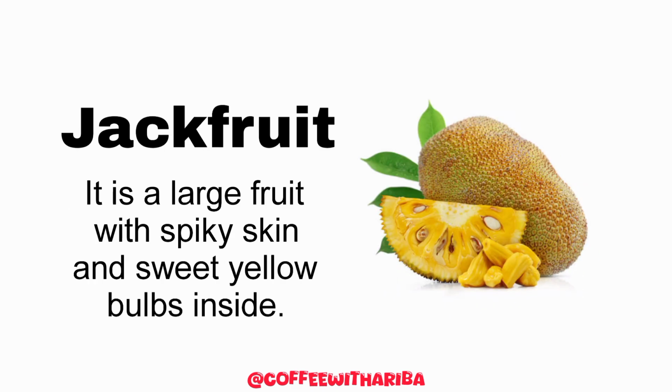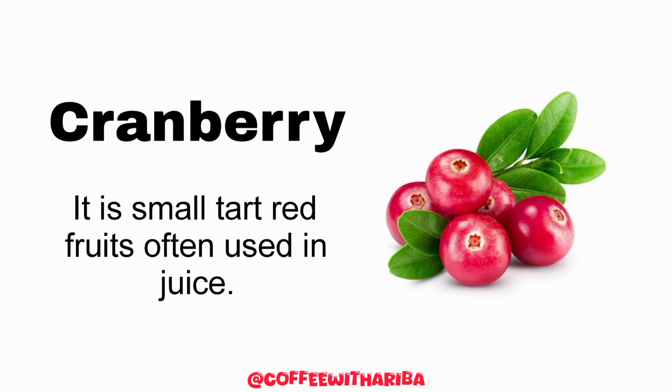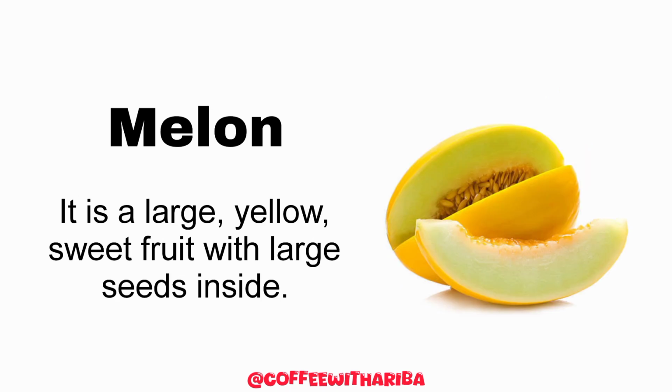The next one is jackfruit. It is a large fruit with pinky skin and yellow sweet bulbs inside. The next one is cranberry. It is small tart red fruits and often used in juice. The next fruit is melon. It is a large yellow sweet fruit with large seeds inside और इसको उर्दू में बोलते हैं खरबूजा.